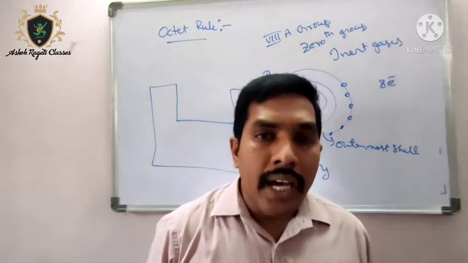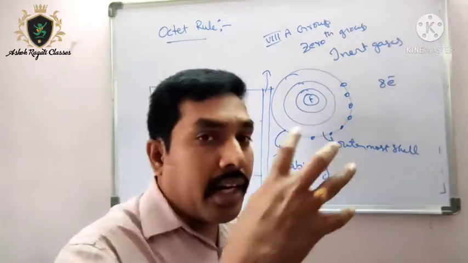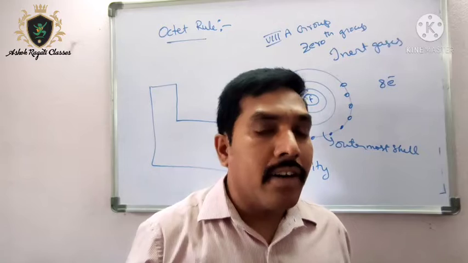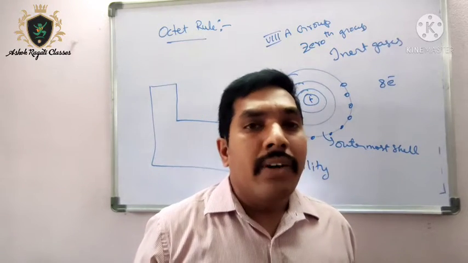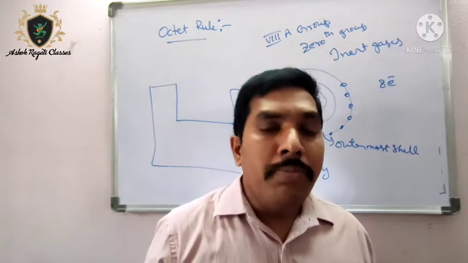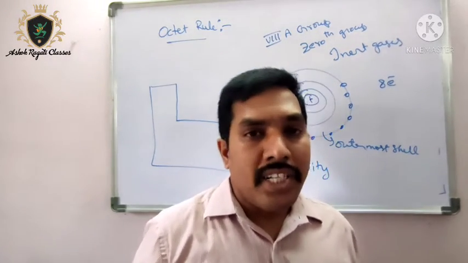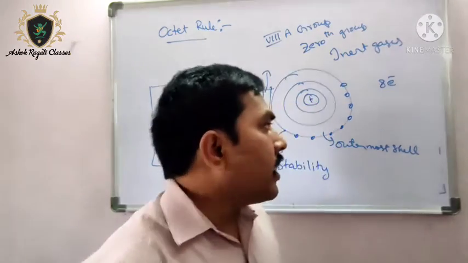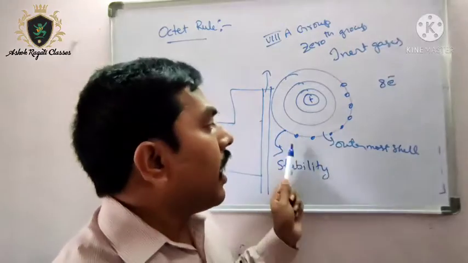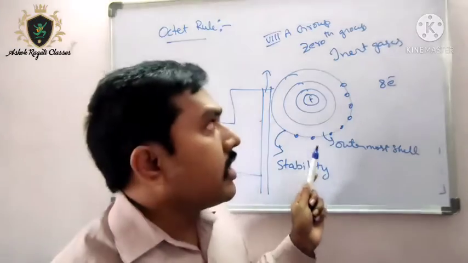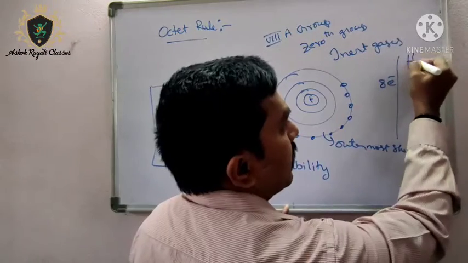So all the elements which do not have these 8 electrons try to acquire 8 electrons in the outermost shell to get stability, so they don't need to participate in any chemical changes, combinations or bonding.